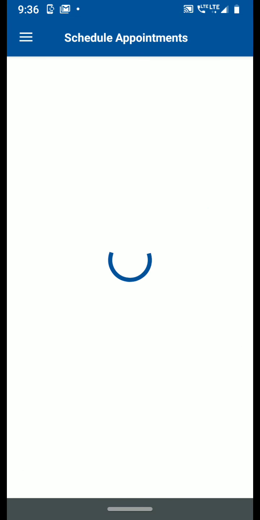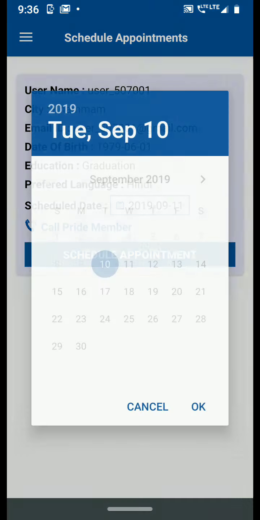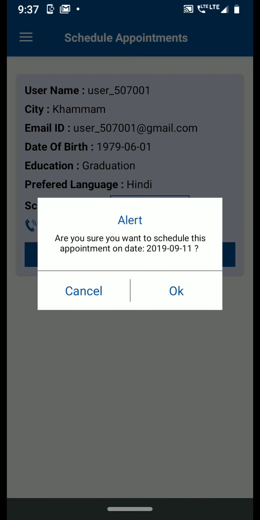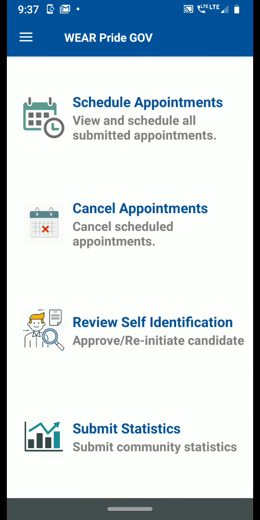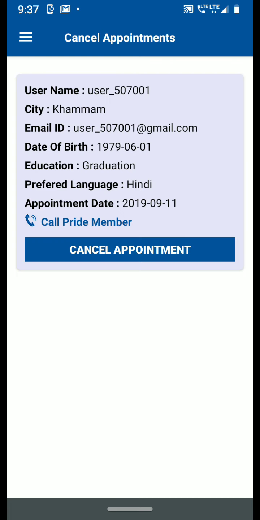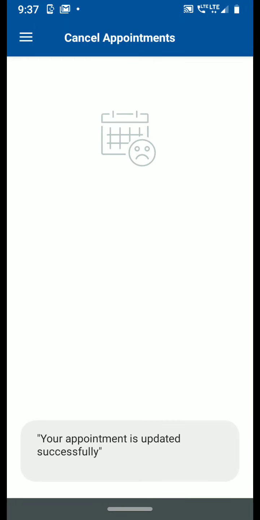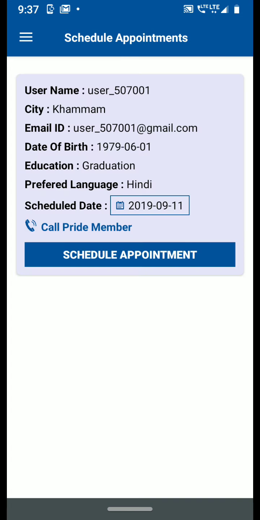For scheduled appointments, the other option is, for example, for the 11th, the appointment is scheduled, but for whatever reasons, the government members are not available to do the self identification review process, the panel is not available. In those cases, they can always do a cancel appointment, which will take this record back to the schedule appointment list.